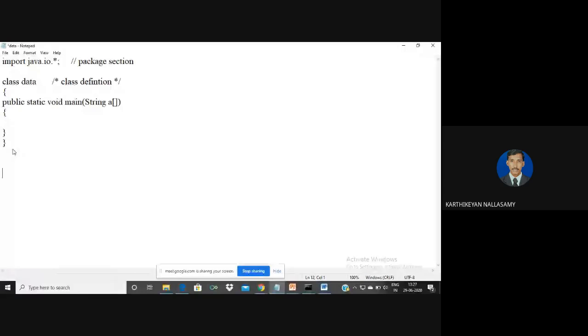So once a double slash starts, the compiler interprets that a comment line has started from this point, and it will take the comment up to the end of the line. So if you write any action after that comment, it will not be executed.